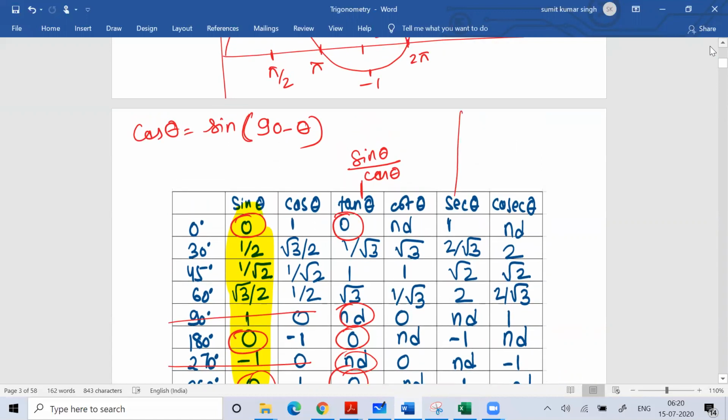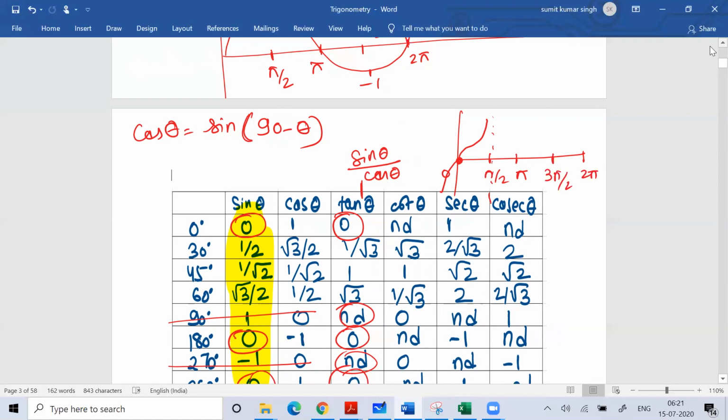So whenever we plot the graph, pi is there, this is pi by 2, this is 3 pi by 2, and then this is 2 pi. So you need to understand the values, and when I talk about this relationship, you need to understand this.